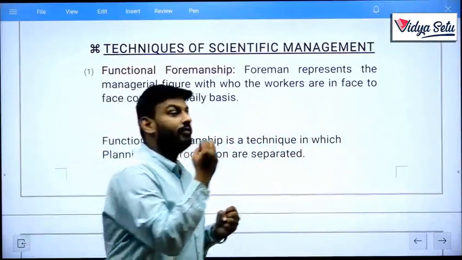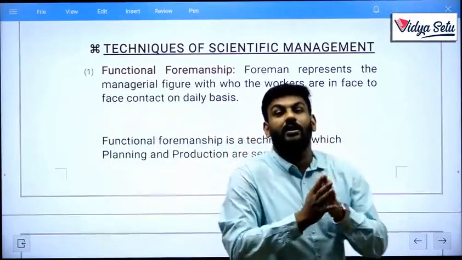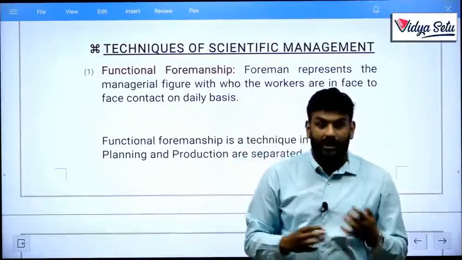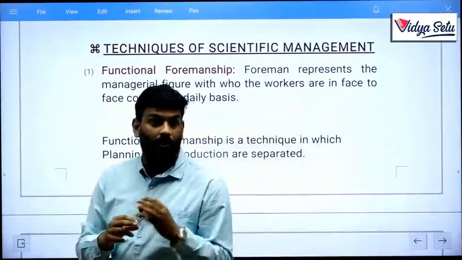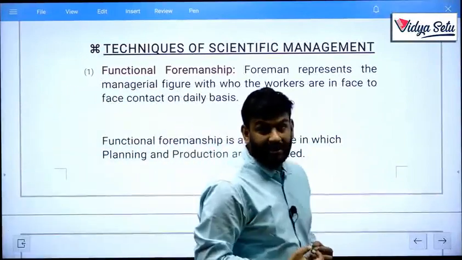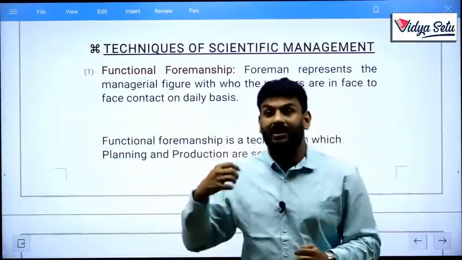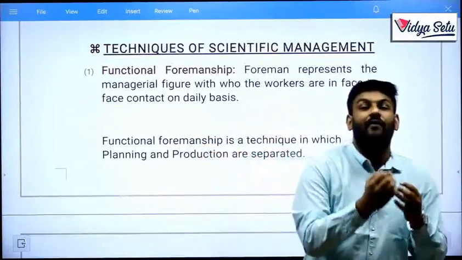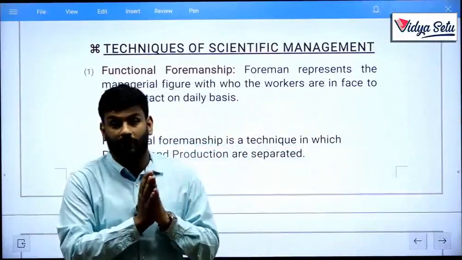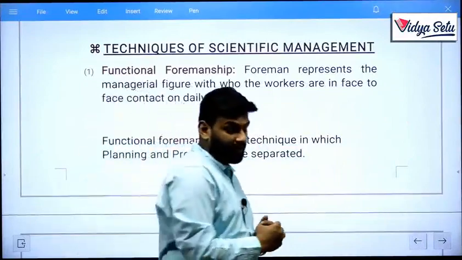We need to understand what qualities that particular foreman has, so that every worker will be able to work under him. He must have good knowledge, good experience, good judgment skills, and motivation and leadership skills, so that every worker is able to do his work in an efficient and effective manner.